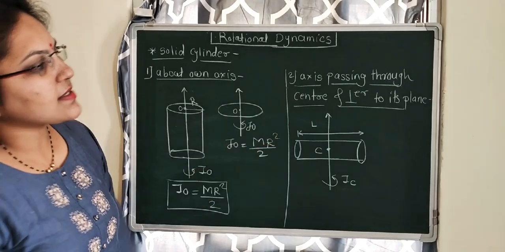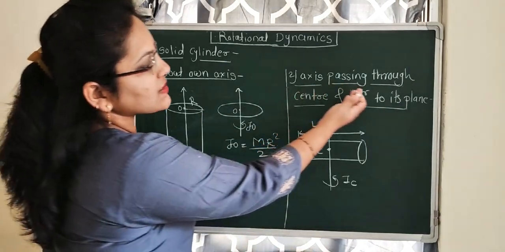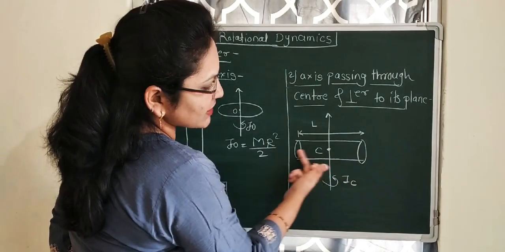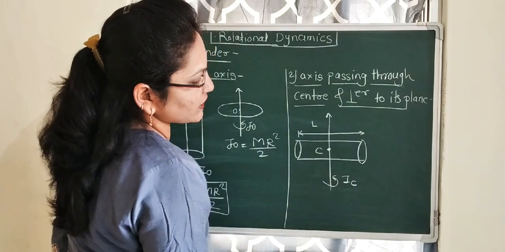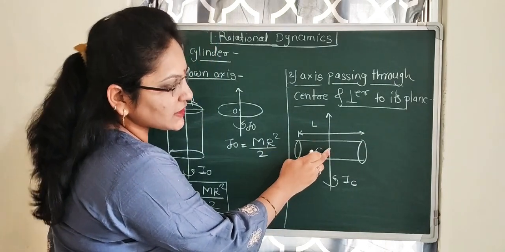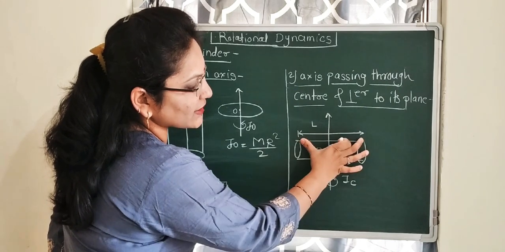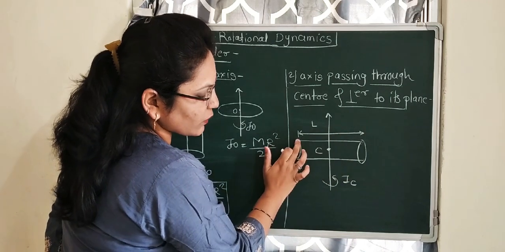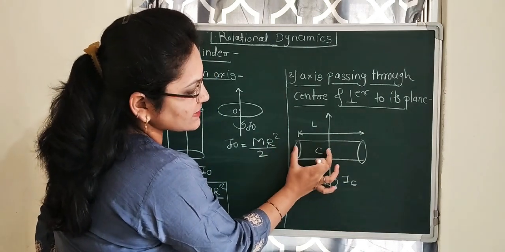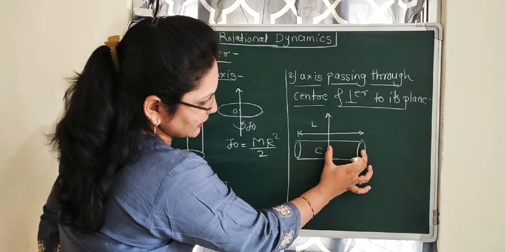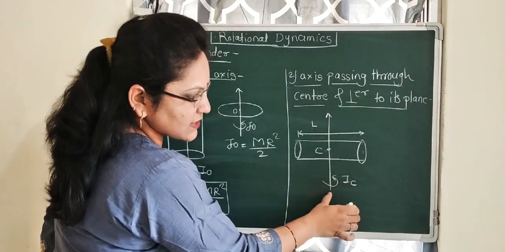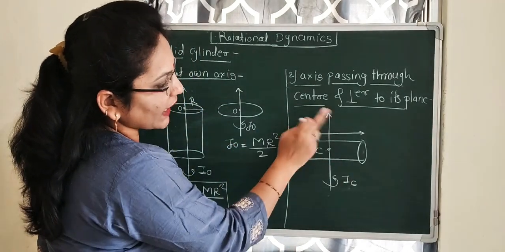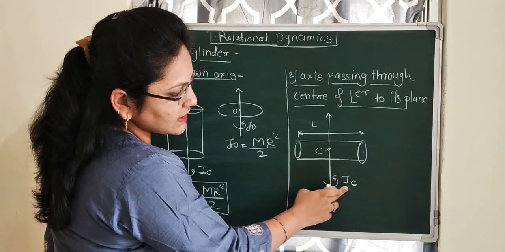Then the second case is the axis passing through the center and perpendicular to its plane. There is a solid cylinder kept horizontal. The axis is passing through the center of this horizontal solid cylinder. L is the length of the solid cylinder. The point C is at a distance L by 2 from each end. The axis is passing through point C. Then the moment of inertia of this solid cylinder about the axis passing through point C is I_C.